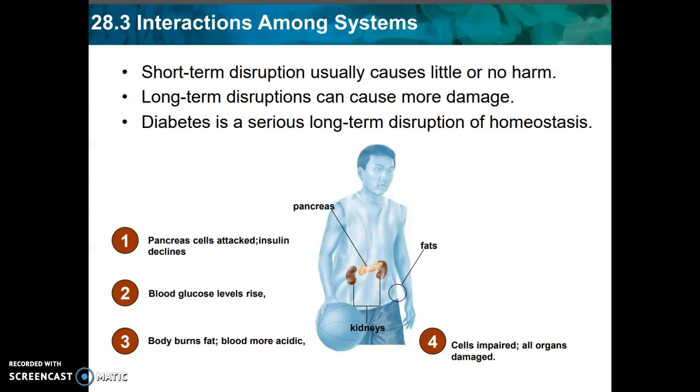First, we see the pancreas cells attacked. Insulin levels decline. Next, blood glucose levels rise. Third, body burns fat, blood becomes more acidic. And finally, cells are impaired and all organs are damaged.